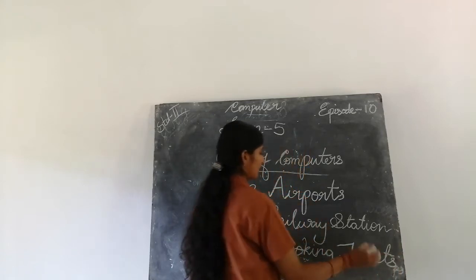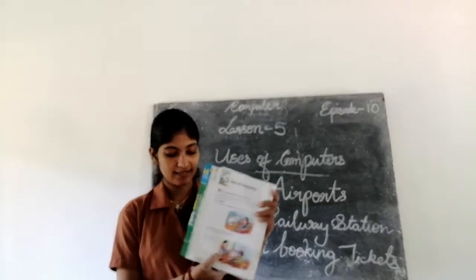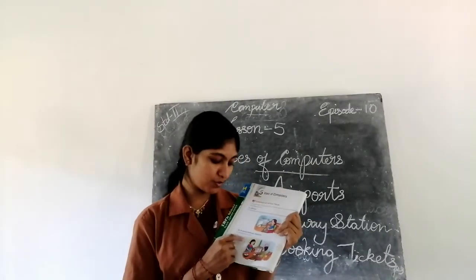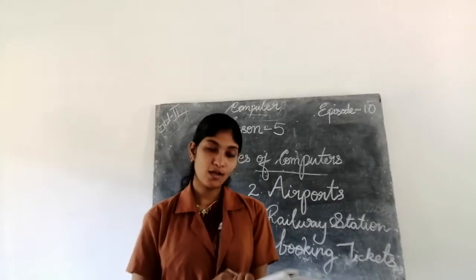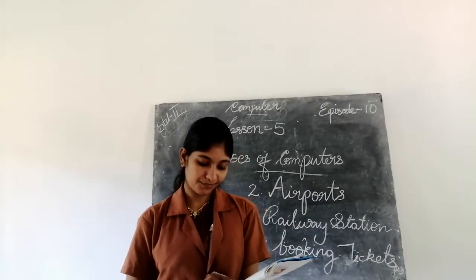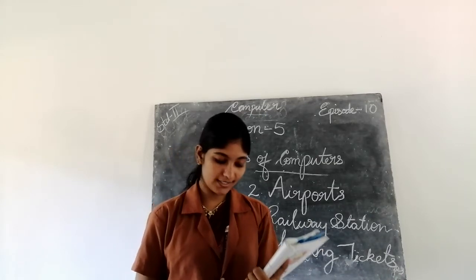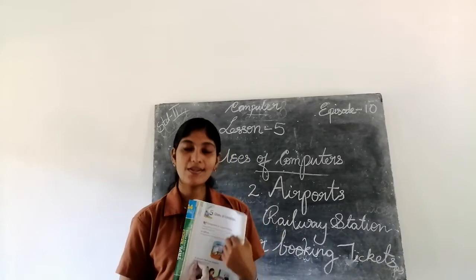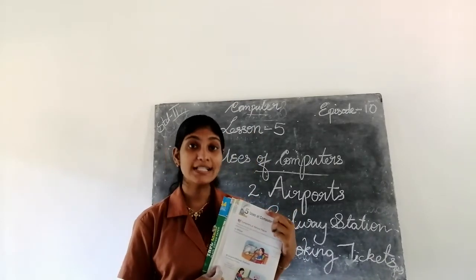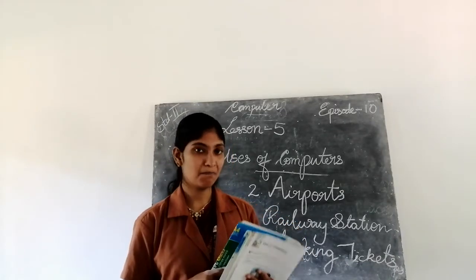T-I-C-K-E-T-S. So here look at the picture. There is an officer and a lady. She says, I want to book a ticket to Delhi for the 15th of September. And he says we have a seat available on this date. So at railway station and airport we can book tickets. We can book tickets using the computer.